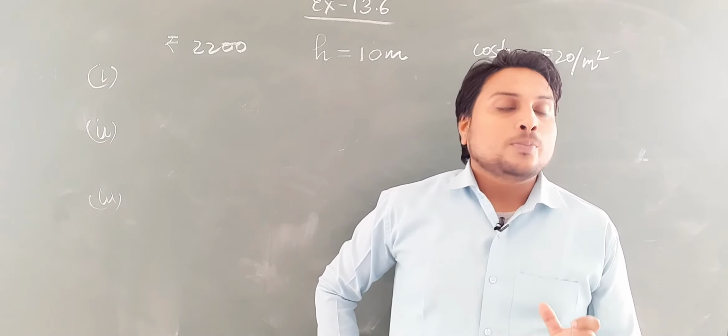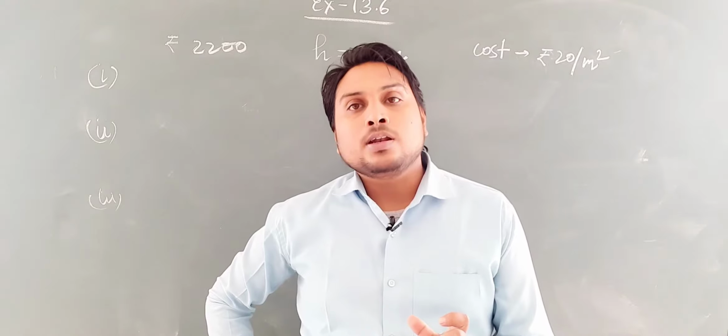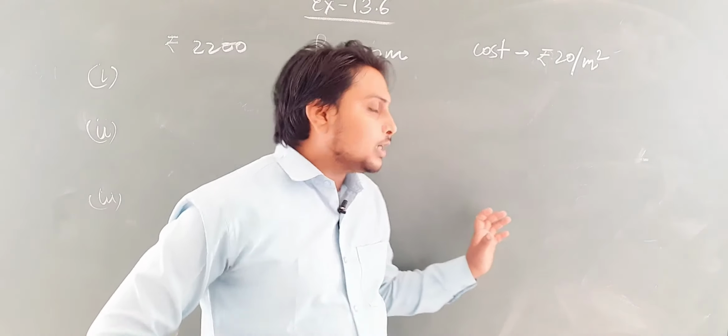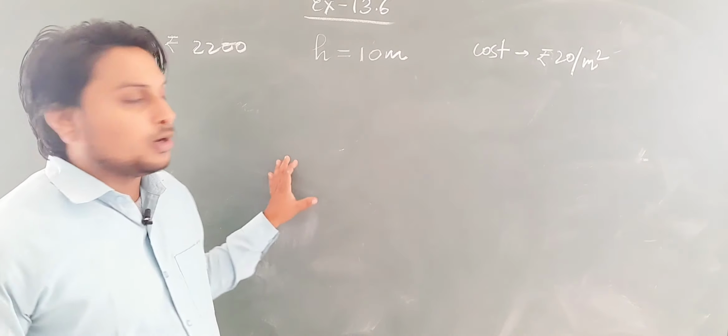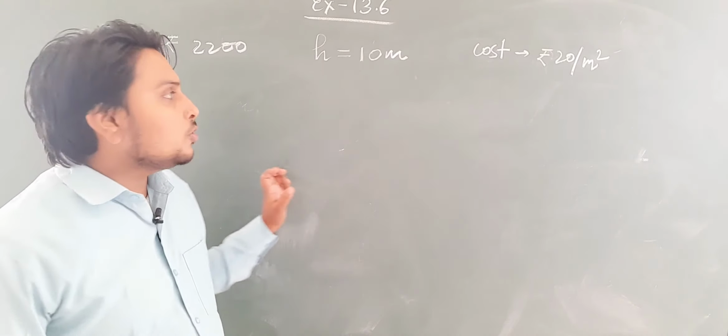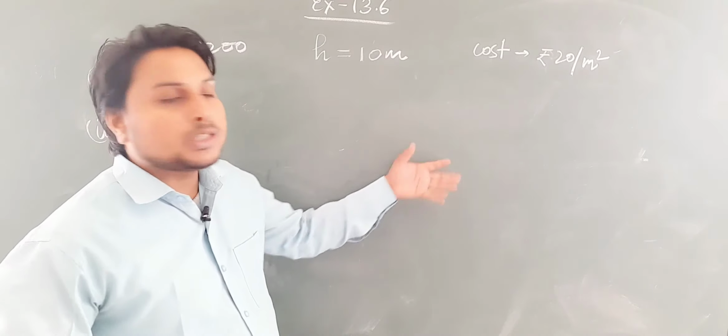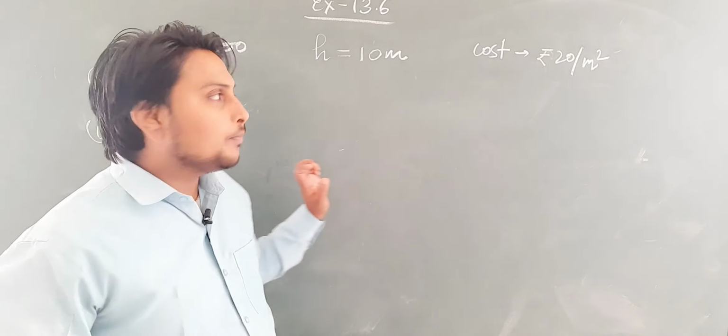Okay, suppose some area is given, and unit cost is given. I am just telling you the example of this board. Suppose this board is to be whitewashed.